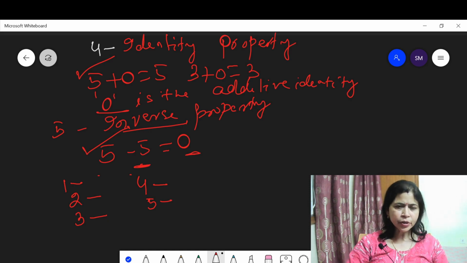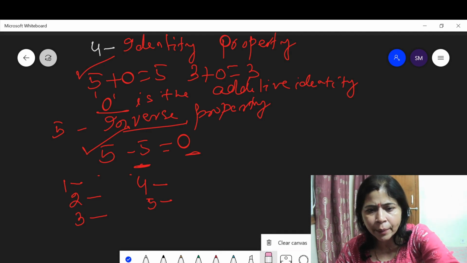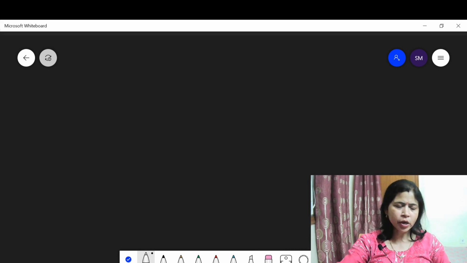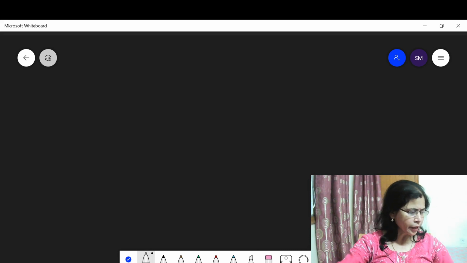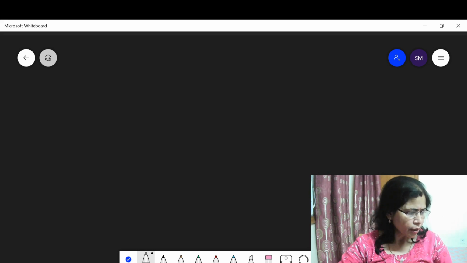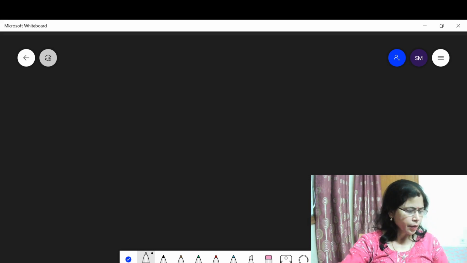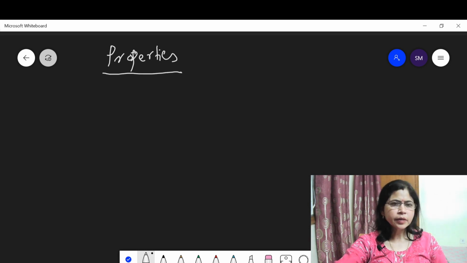Now let us discuss the table that is given. Please students, note down the table, which is very important for you. Please draw the table. The table shows the properties of addition and the sets which satisfy those given properties.